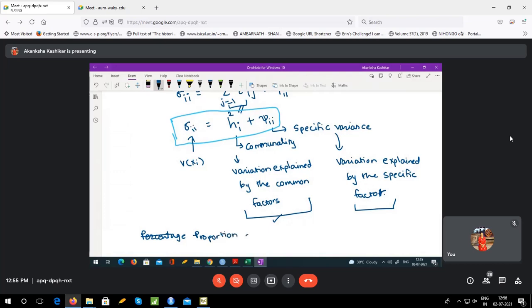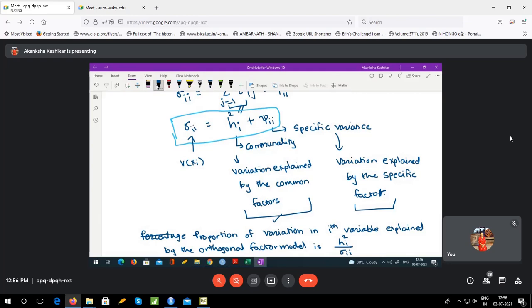So, the proportion of variation in the ith observed variable explained by the orthogonal factor model is h_i square upon sigma_i.